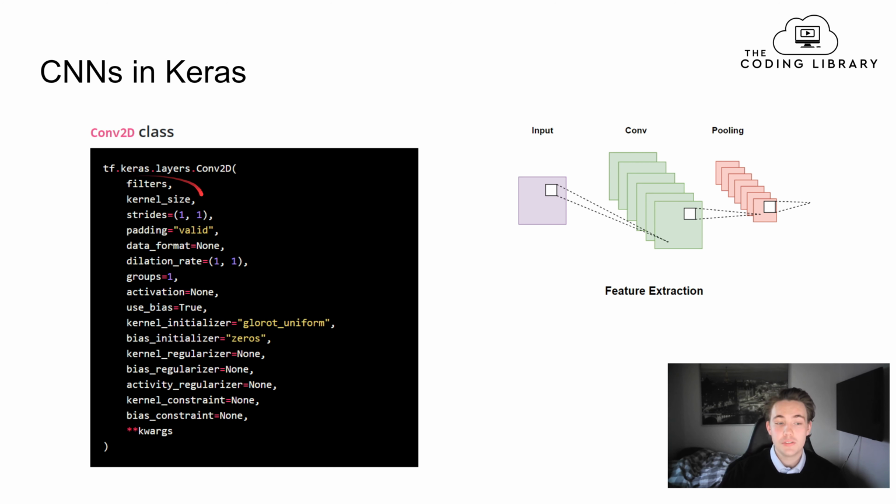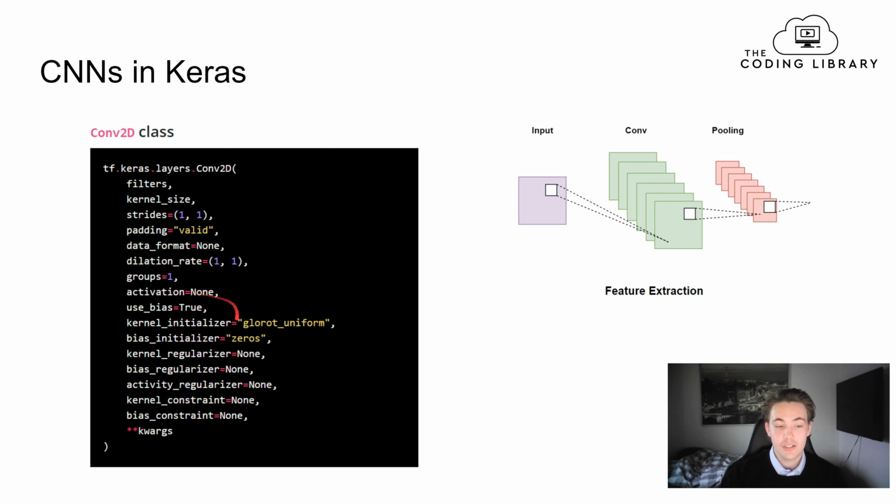And then we also need to specify the kernel size, so the size of the filter that we're going to apply on the image that we get as an input to that convolutional layer. We also have some different parameters that we can specify as in artificial neural networks for each of those layers. We can specify the activation, and whether we want to use biases for our filters when we pass the image through. All of these work the same as in the artificial neural network.